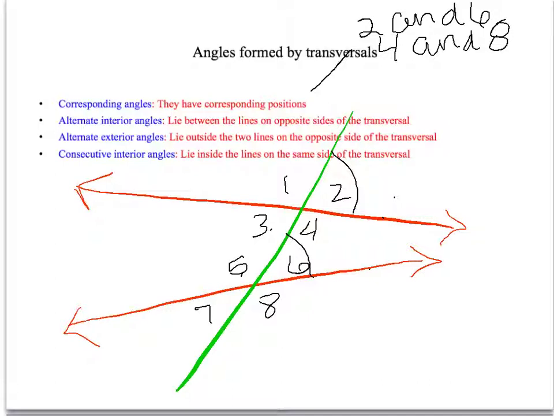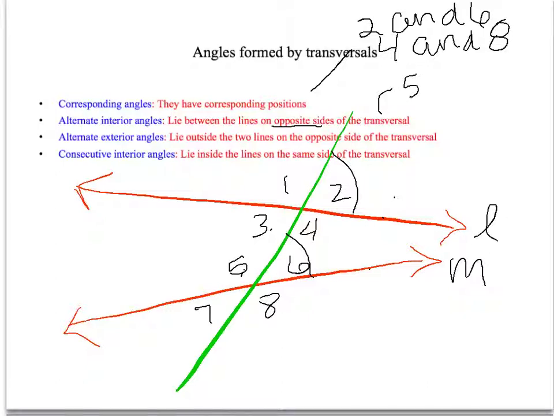Alternate interior angles. Now, alternate interior angles, they lie between the lines. So they lie between like line L and line M. So on the inside of the lines, on the opposite side of the transversal. So some examples of alternate interior angles would be angle 5 and 4.